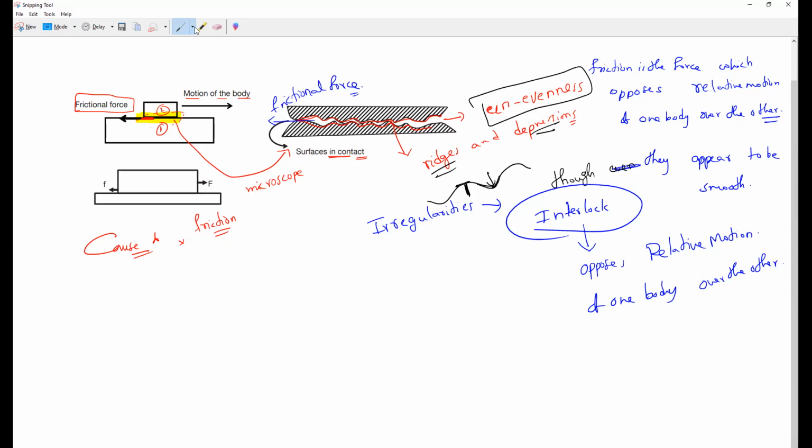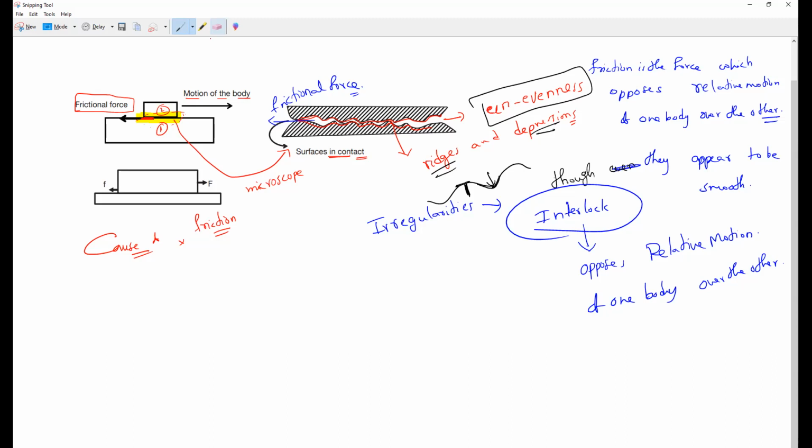Now, do you all understand what is the cause of friction? Even though the surfaces appear to be smooth, they still have irregularities. We can notice those irregularities only when we see through the microscope. These irregularities intersect and oppose the relative motion. That is the cause of friction. Everybody understand?